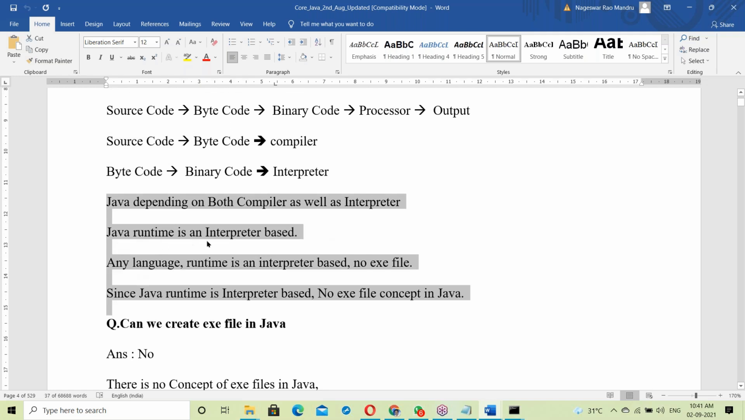Java runtime is interpreter based. Any language runtime is interpreter based, no exe file. Since Java runtime is interpreter based, there is no exe file concept in Java.